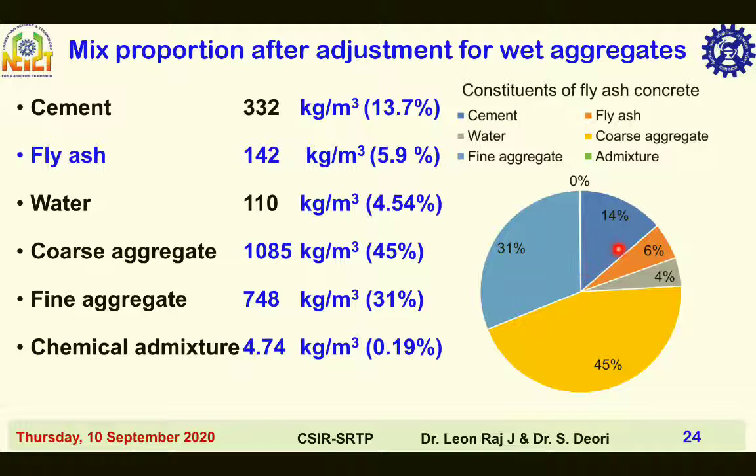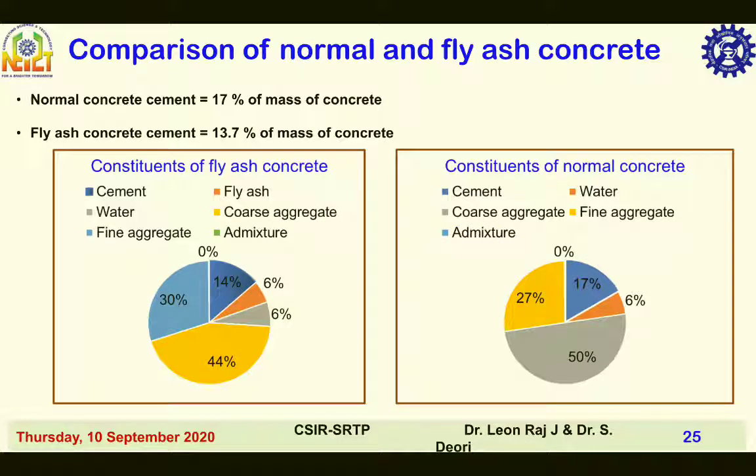Cement occupies 14% of mass of concrete. Fly ash occupies 5.9% of mass of concrete. Water 4.54% of mass of concrete. So you can see the water reduced from 6% to 4%. Then coarse aggregate 45% of mass of concrete. Fine aggregate 31% of mass of concrete. And chemical admixture is negligible, 0.19% of mass of concrete.